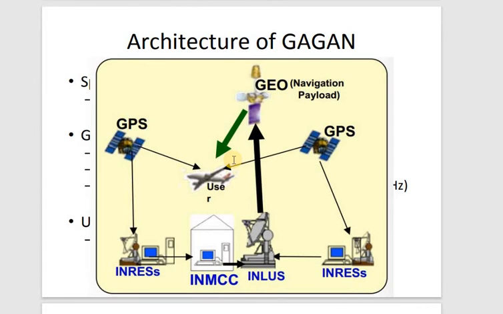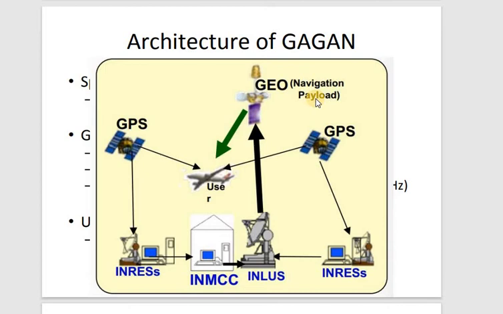If you feel that is much difficult, then you can also draw this one, where you have the reference stations here. First, the GPS will be giving the signals to the reference stations. These reference stations show what errors are there, and that will be given to your control centers. The control centers will be removing the errors and improving the accuracy. Along with that, they will also be giving you information about your satellite health, and all that information is given to your land uplink stations, the Indian Navigation Land Uplink Station. That information is then given directly to your geostationary satellites, that is, the navigation payload.